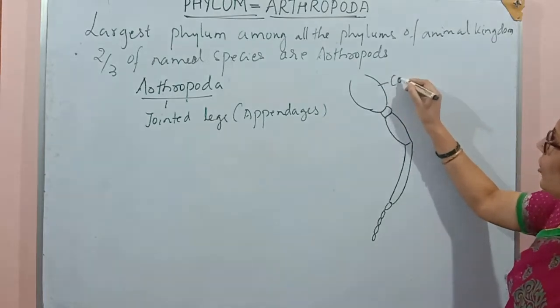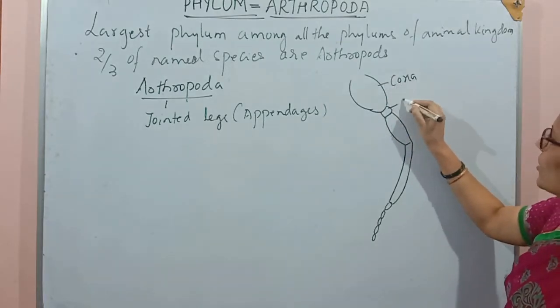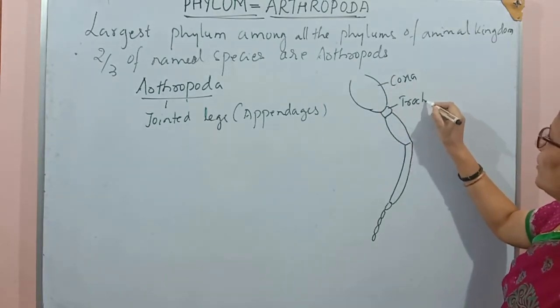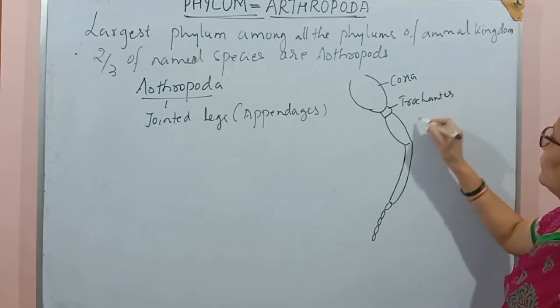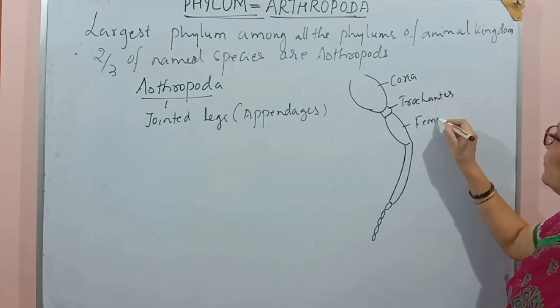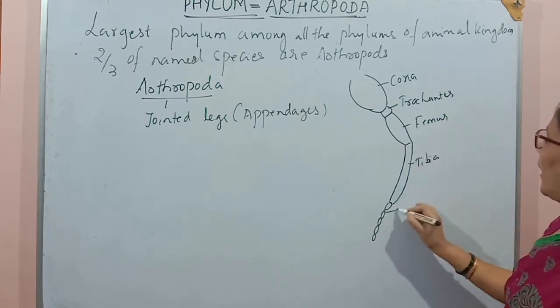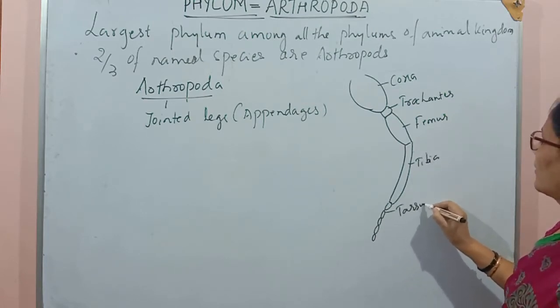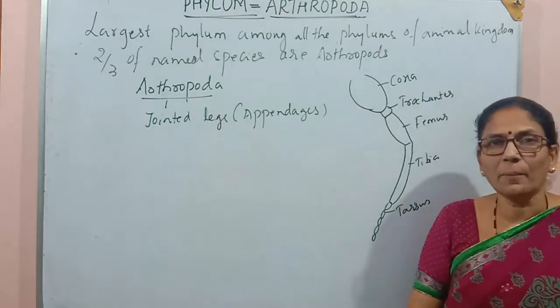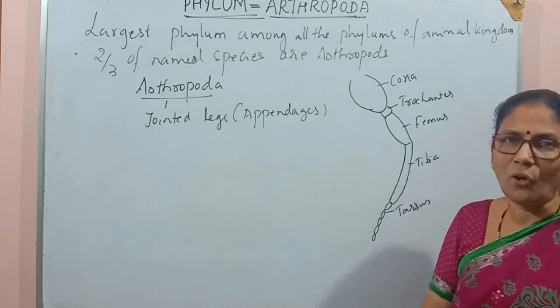This part is called the coxa. This is called the trochanter, femur, tibia and tarsus. So these are the different parts of the legs of cockroach.